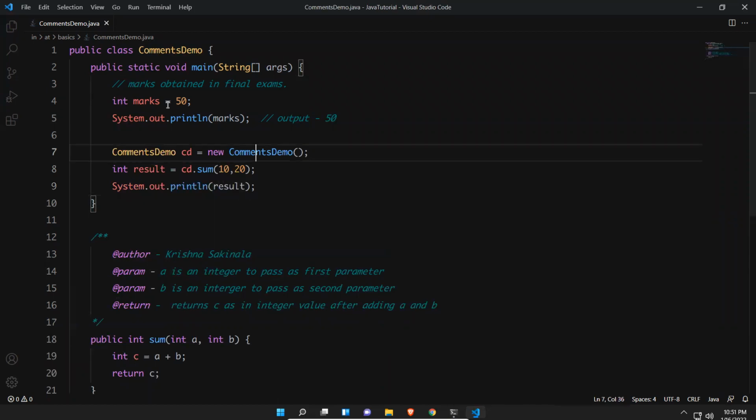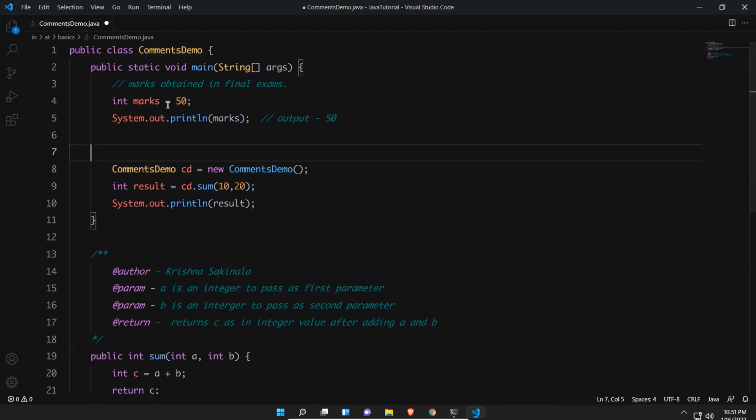But here I want to mention what purpose I'm doing all these things. So I can put: need to call the sum method to pass parameters to add two numbers.